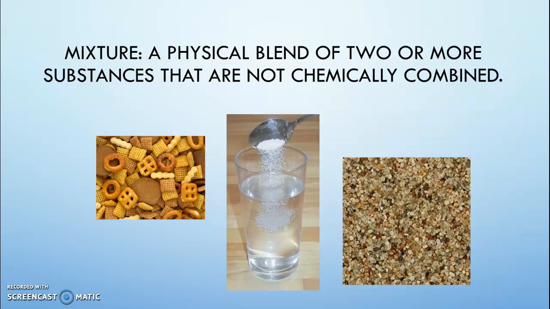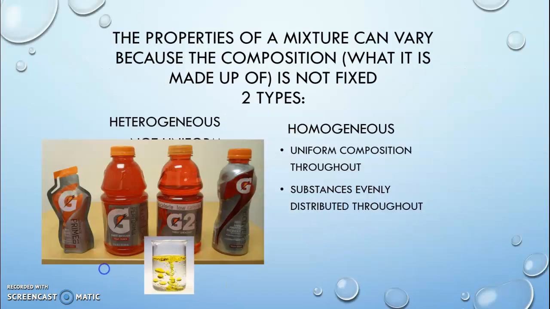Remember, these are all physically combined. The substances are not chemically combined, and because they're not chemically combined, they can be physically separated. Okay, so properties of a mixture can vary because of the composition. It's not fixed. Heterogeneous mixtures and then homogeneous mixtures.